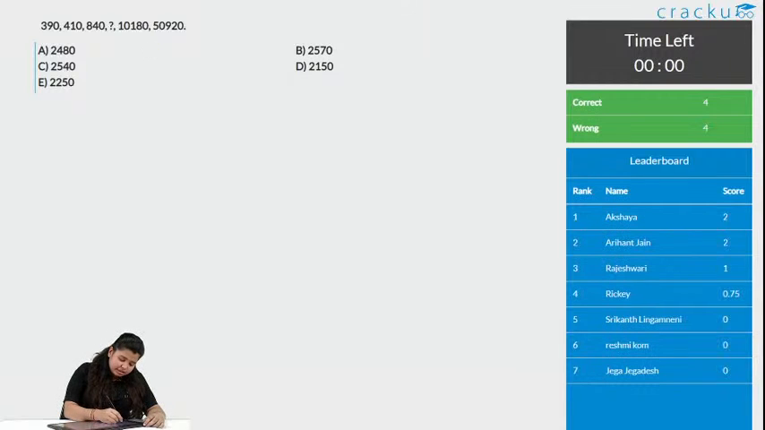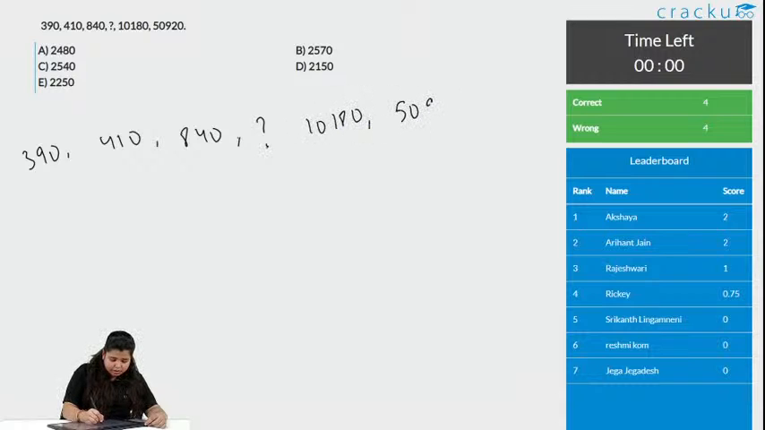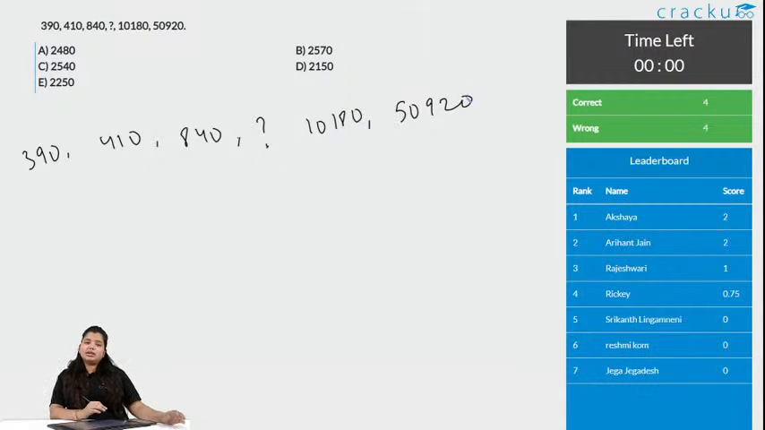So let us see. In this one, we can see the same thing. Here the numbers are increasing slightly, then a little more, and then 10,000 and then 50,000. So there must be something getting multiplied. The series is 390. Whenever you get something that is getting multiplied, make sure you start with the last numbers, and that will be very easy to get the logic behind the series.